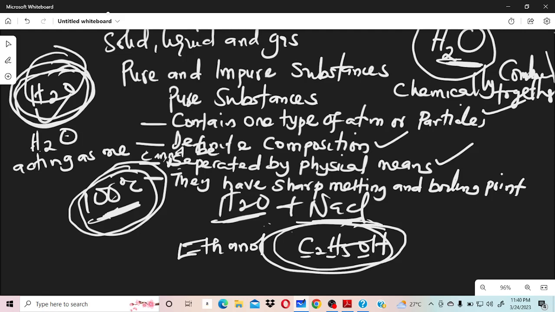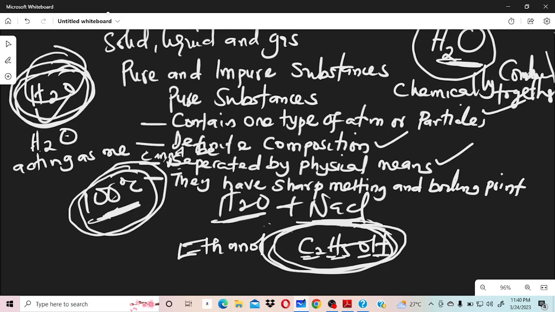So this ethanol here has one type of atom or particles. It has a definite composition. For everybody that wants to write ethanol, we know you have two atoms of carbon, five atoms of hydrogen, one atom of oxygen, and another atom of hydrogen, which makes it six atoms of hydrogen. So anything different from this means you have not written ethanol, because the compositions are definite.